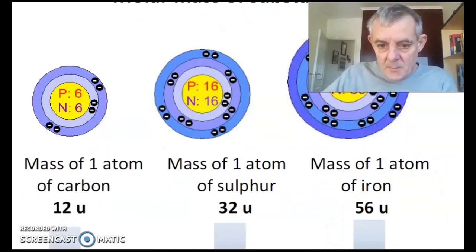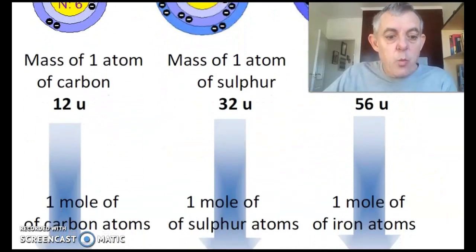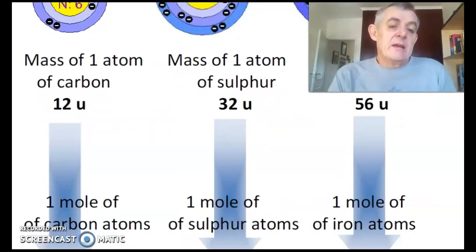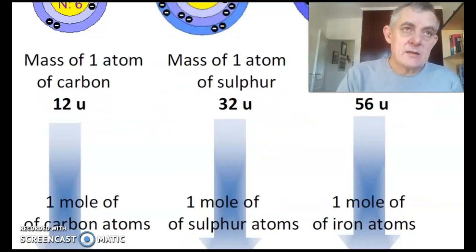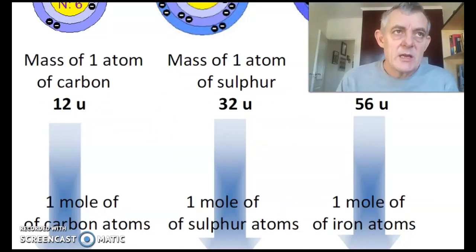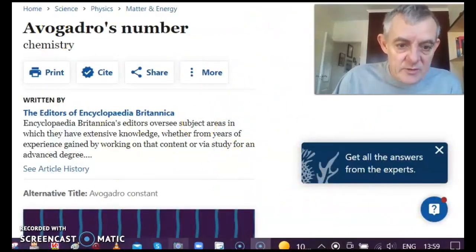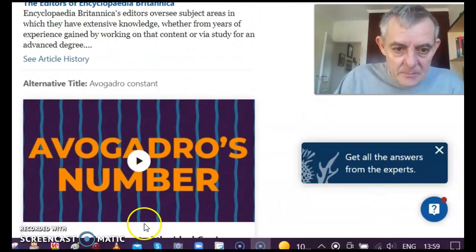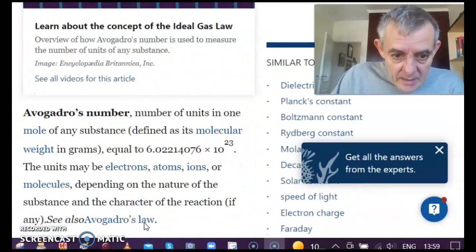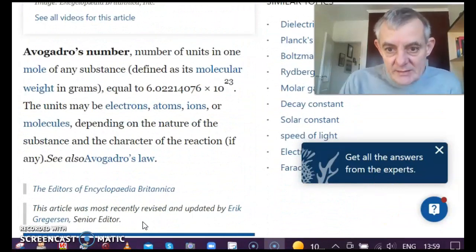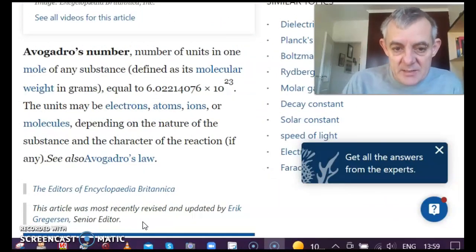Now, if I had 1 mole of carbon atoms, now the mole is 6.022 times 10 to the 23. Okay, so just to give you a brief overview of Avogadro's number. Avogadro's number is the number of units in 1 mole of any substance.